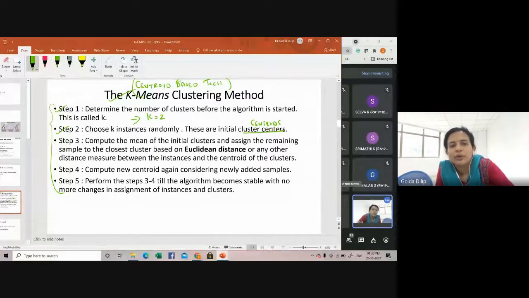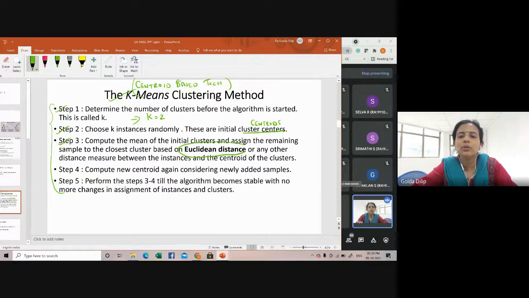Sorry. So choose the k instances randomly. These are called the initial cluster centers. After that, the next step, you compute the mean of the centroids and assign the remaining samples to the closest cluster based on, you can see a terminology here, Euclidean distance.